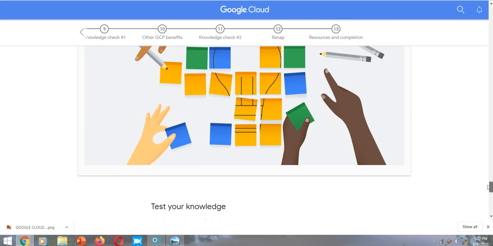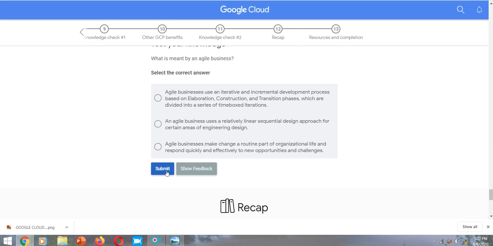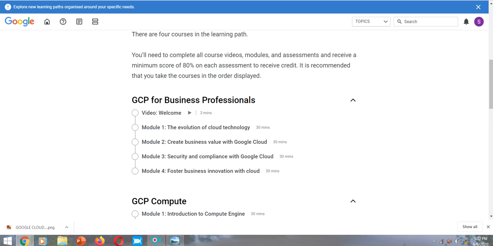for your knowledge. Sorry for the inconvenience. Test for your knowledge, and then you will complete the certification, and then you will submit, and step by step you will go to the second module, then the third module, and the certification will be completed, and you will get